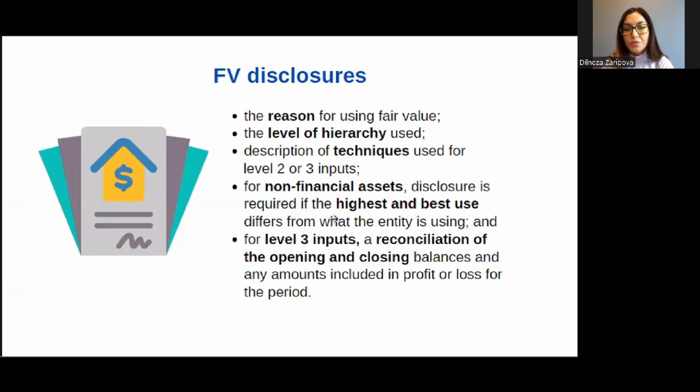Then for level 3 inputs, reconciliation of the opening and closing balances and any amounts included in profit or loss for the period. So as you remember, in level 3, we come up with the fair value of discounted cash flows, present value of discounted cash flows. So that's why we need to have this reconciliation of opening and closing balances.